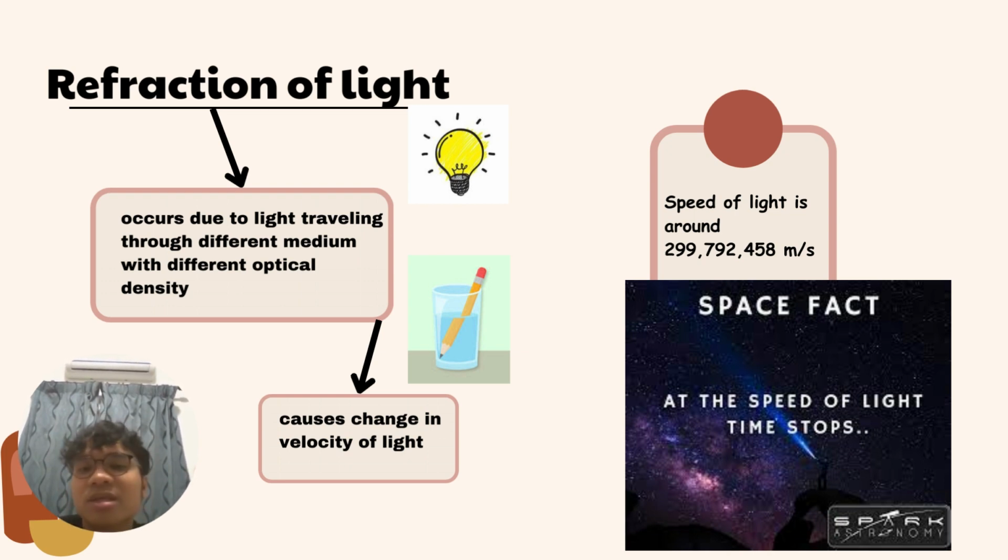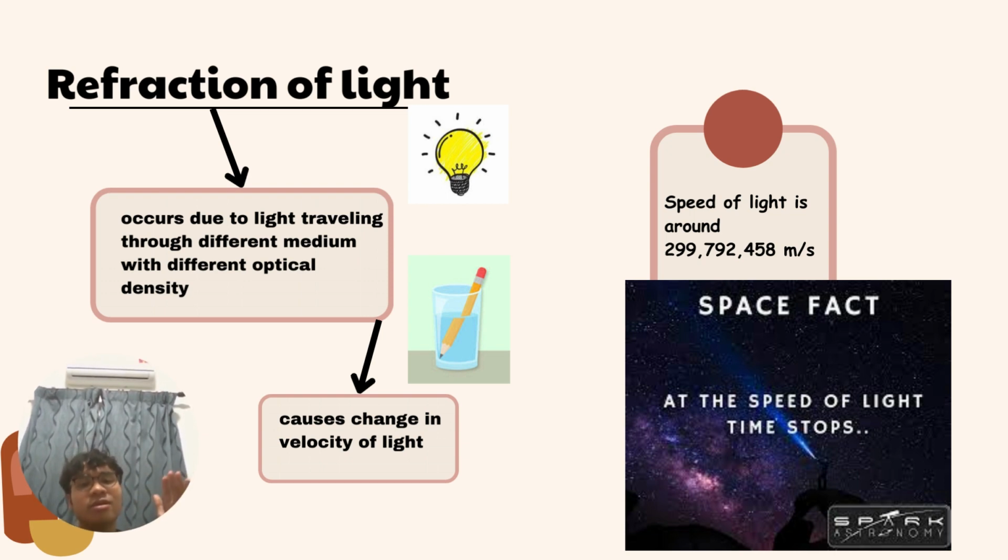Refraction of light occurs due to light travelling through different medium with different optical density. That causes change in velocity of light. Okay, so basically apa dia nak cakap is light ni kadang-kadang boleh je pass through object, let's say macam kaca, but dekat situlah turning point dia. Light ni velocity dia akan berubah yang mana akan menyebabkan light tu akan bend from dia punya jalan yang sepatutnya lah.